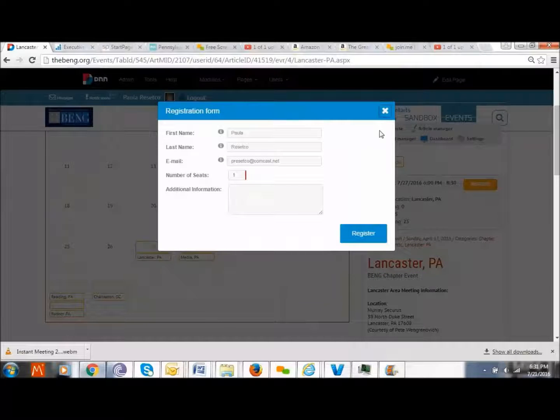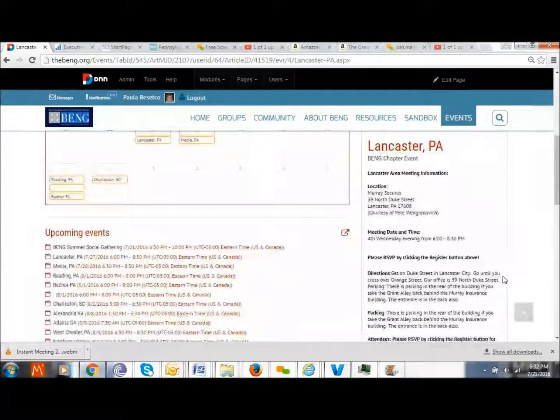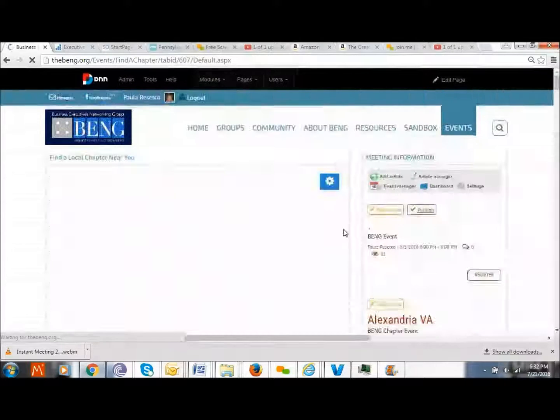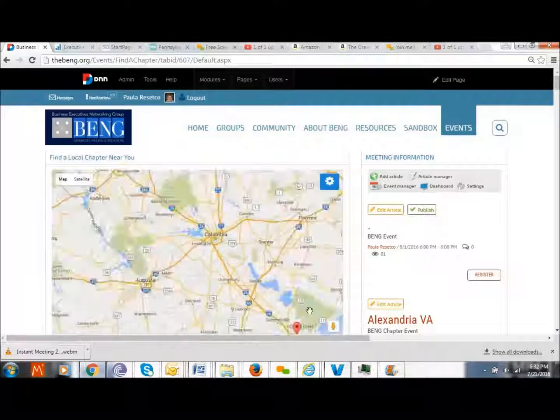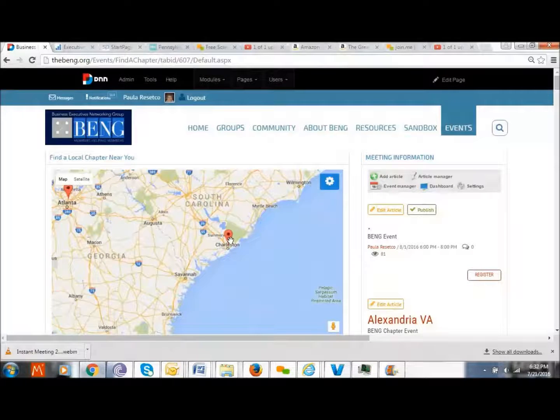If you're a guest, you will still be able to get to this calendar and you will still hit register, but you'll have to fill in your name and your email address. It's that simple. There's also, if you're looking for a chapter, you happen to be traveling to the Carolinas or Atlanta, go to the Find a Chapter and drill in and find out when the Charleston meeting is.